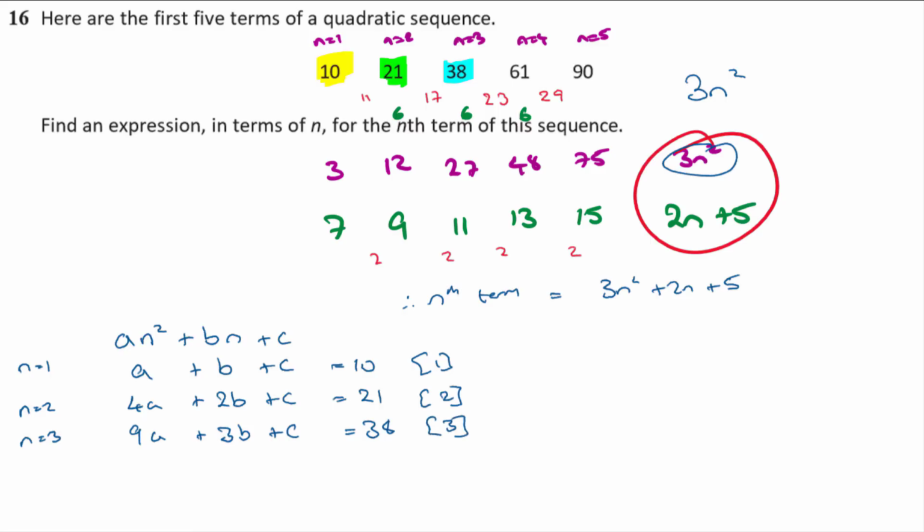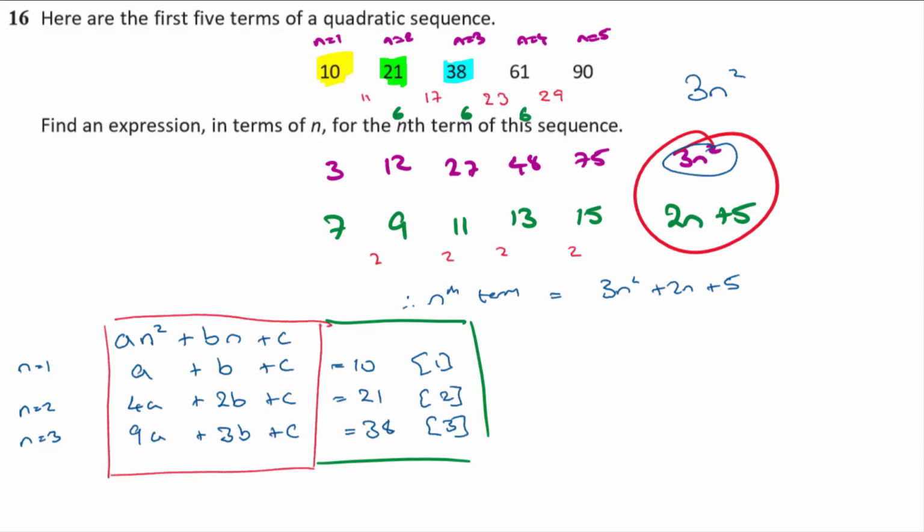Okay, now you might think, oh, simultaneous equations is horrid. Why on earth would we do it this way? This is really complicated. But actually, this bit here is the same no matter what quadratic sequence you're given. You always get this. So the only thing that you have to do is bolt on the extra terms that you've been given from the actual sequence to form your equations. And then the technique becomes very similar. So after you've done a few this way, it comes really, really easy.